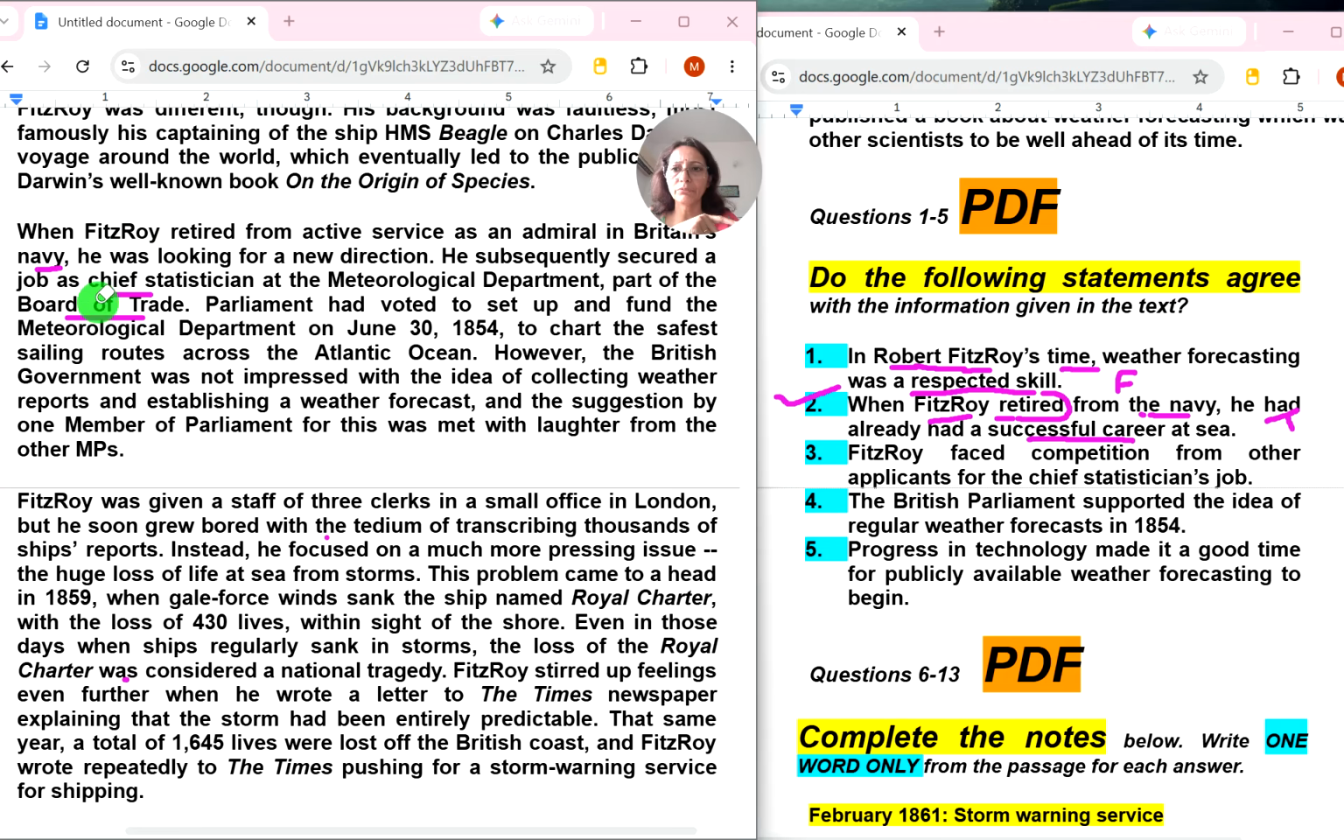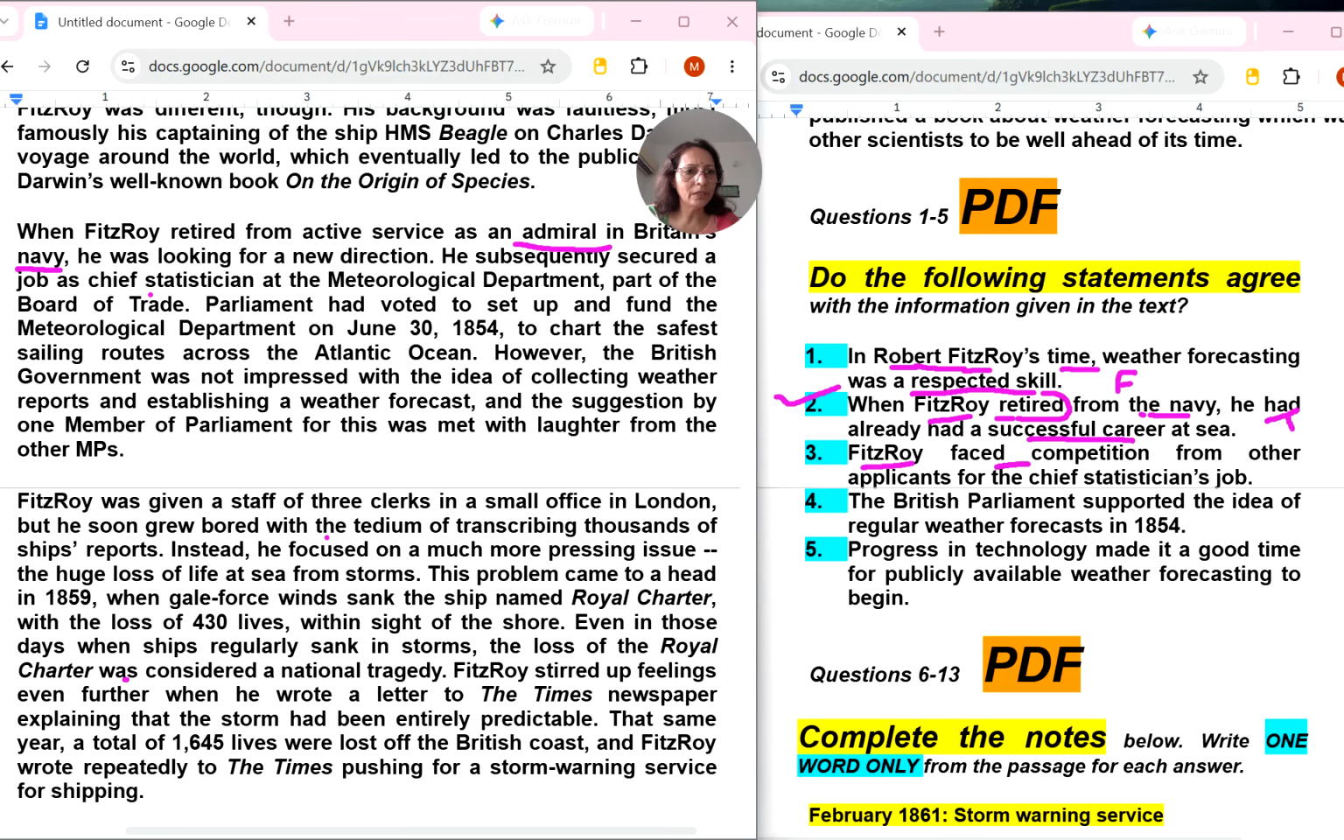In the second paragraph, where they have started the sentence, navy is here. You can see this, navy is here. Admiral means he had a successful career. Navy means it is all related to the sea. Okay, now coming to the third question.